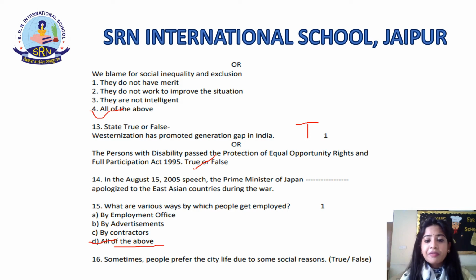Sometimes people prefer the city life due to some social reasons. Is it true or false? Exactly, it's true. People prefer the city life due to some social reasons. They want to be socially accepted, they want to enjoy their social life. So there may be some reasons because of which people prefer the city life. Am I clear, students?